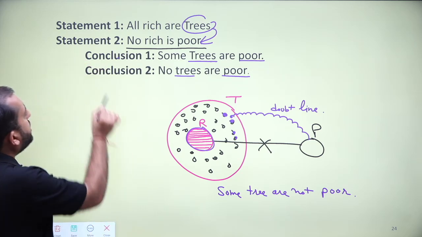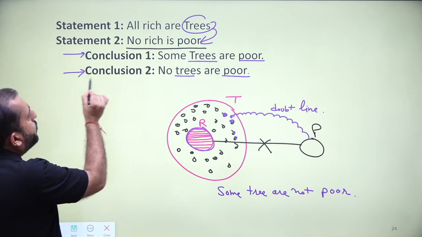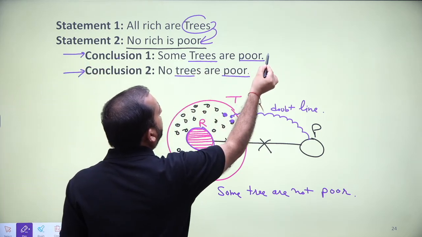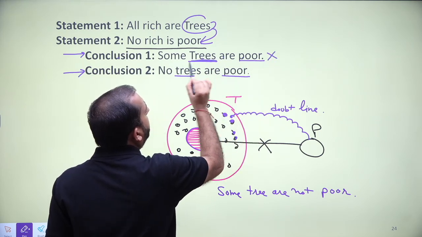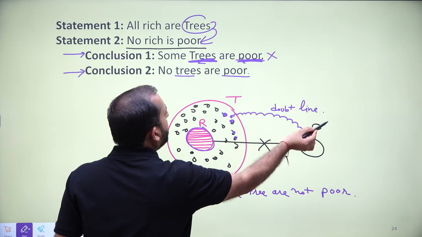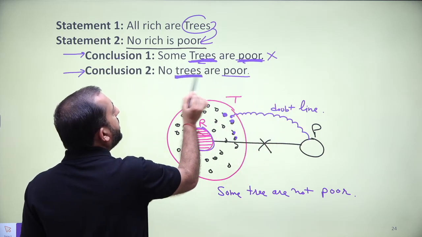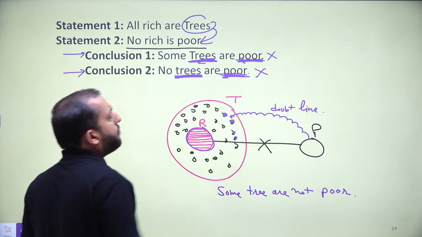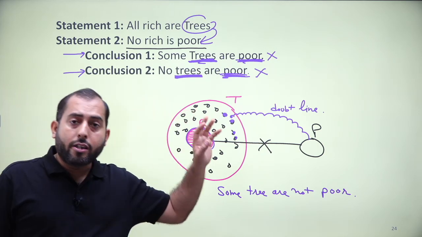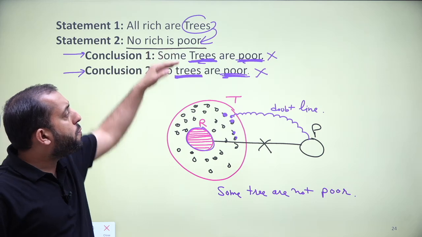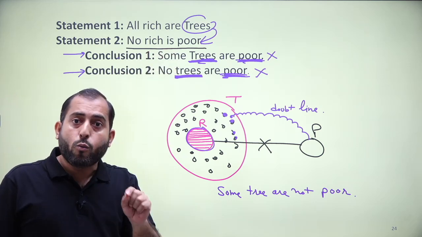If you pay attention to these conclusions individually, some tree are poor, there is doubt line, that is why invalid. Between tree and poor we have doubt line, that is why invalid. So point number 3, we have proved both of these conclusions invalid individually.